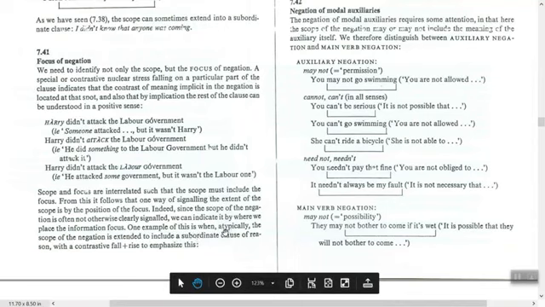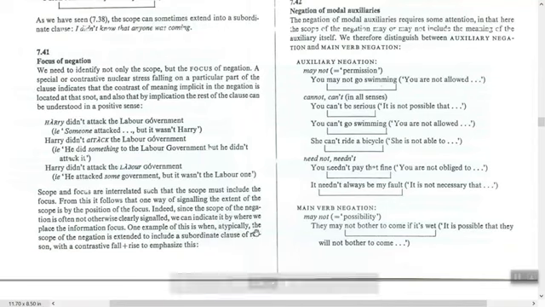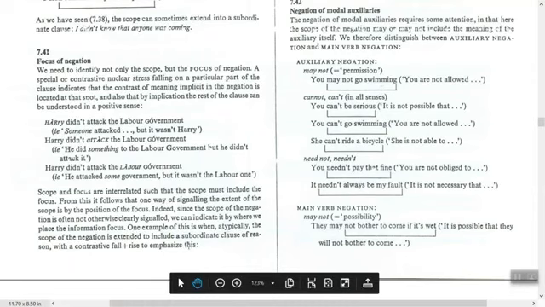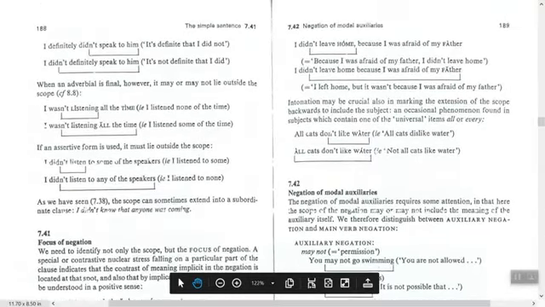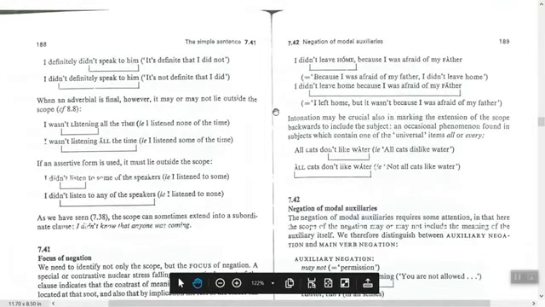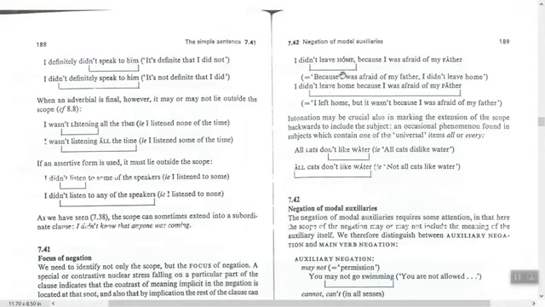One example of this is when typically the scope of negation is extended to include a subordinate clause of reason with a contrastive fall to rise to emphasize this. Another example here, we have the same idea. For example, I didn't leave home because I was afraid of my father. Where is the focus here? On home. You see? But in the second sentence, the focus is where? On father. And we know that we start from not, usually from not. Here from not till what? Till this.